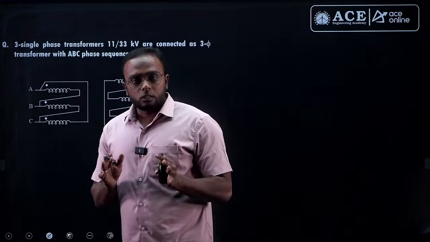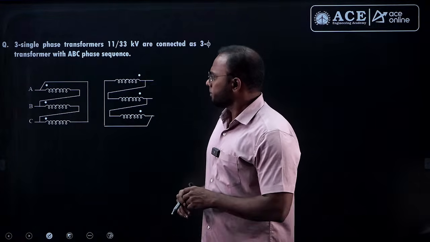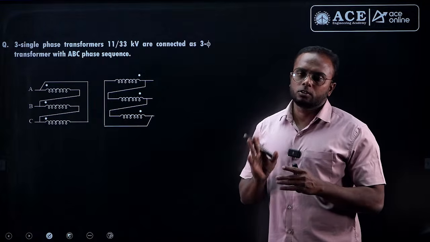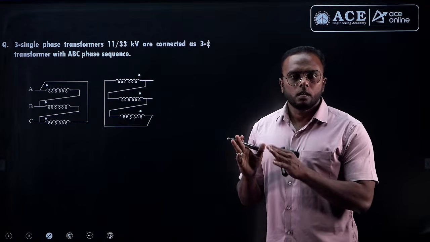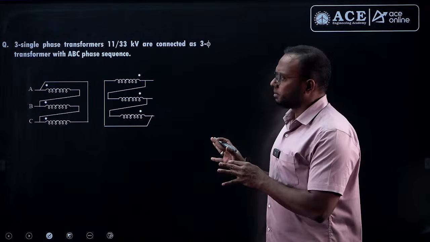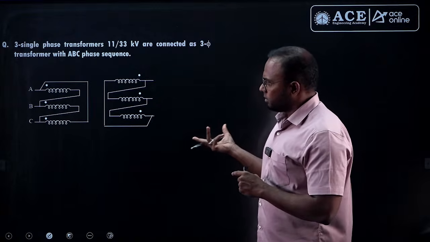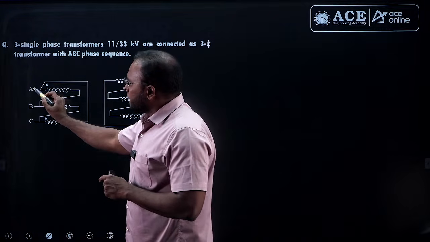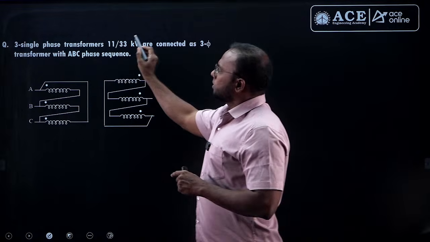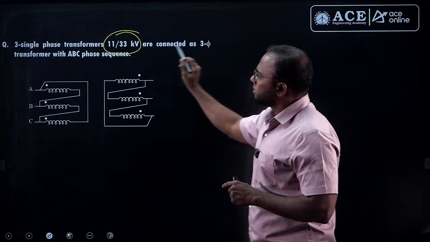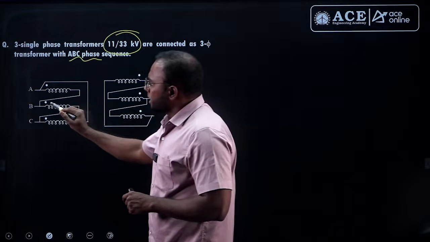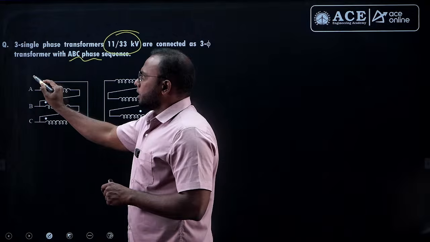Now this question is from vector group of 3-phase transformer. Actually in a delta delta connection, mostly we use only two connections which are 0 degree and 180 degrees, or 12 o'clock and 6 o'clock. But here it is coming different based on the connection. Whatever is given, accordingly we work based on the data available. You see the connection is made with a sequence. Three single phase transformers of 11 by 33 kV are connected as a 3-phase transformer with phase sequence ABC, connected like this. So this is the ABC sequence according to terminal names.